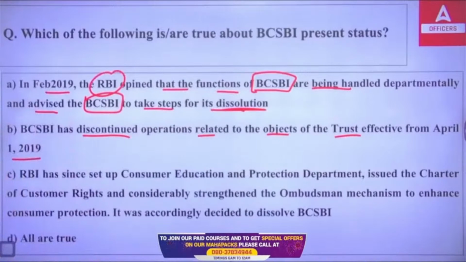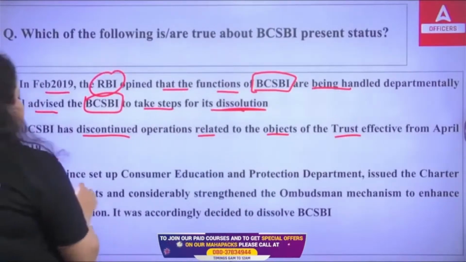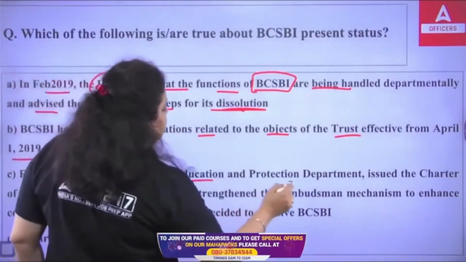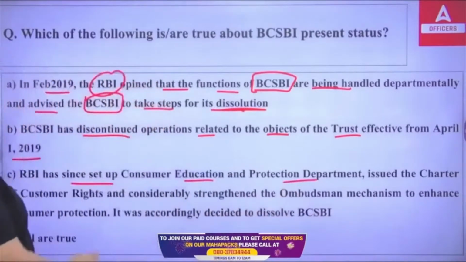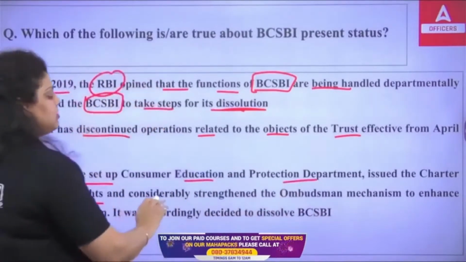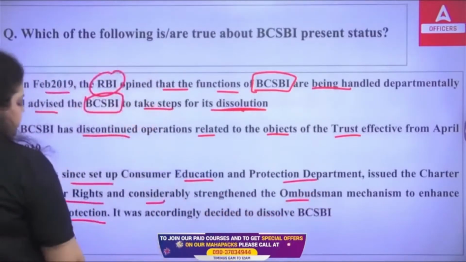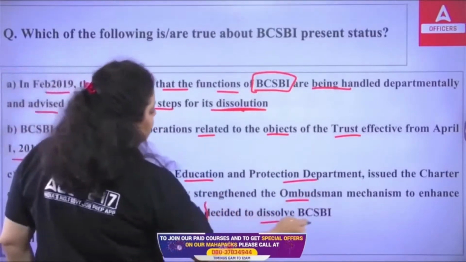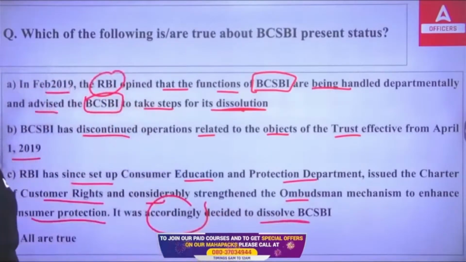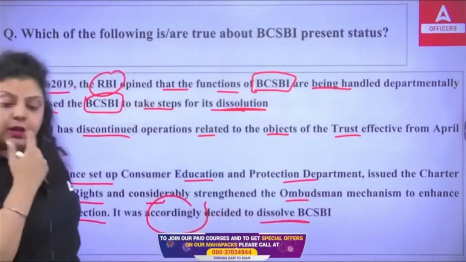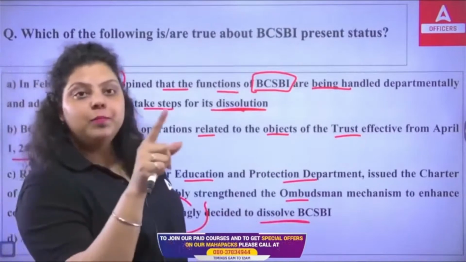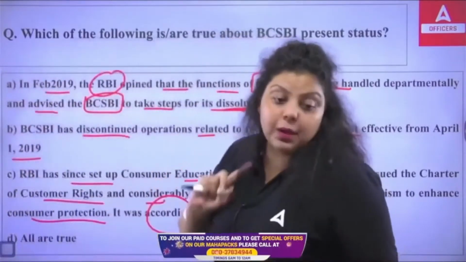Third, RBI has since set up the Consumer Education and Protection Department, issued the Charter of Customer Rights and considerably strengthened the ombudsman mechanism to enhance customer protection. So, it was accordingly decided to dissolve the BCSBI. Like if you are dissolving the BCSBI, who is going to take care of the frauds or all of the complaints of the customer?